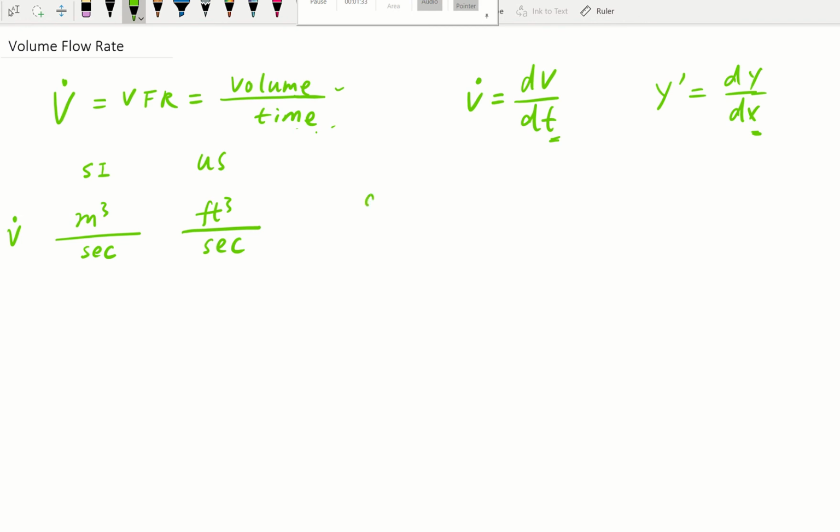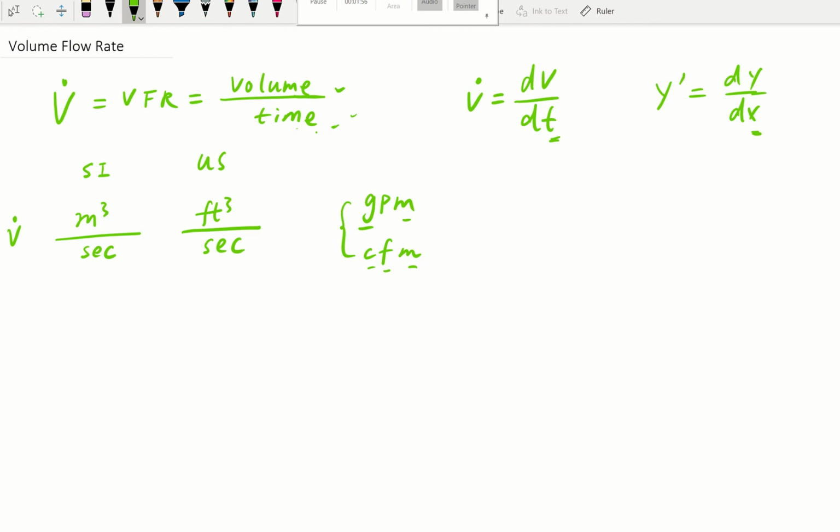Often we hear gallons per minute. Gallon is indeed a volume unit, and minute is a time unit. And we also hear about CFM, for example in HVAC systems for how much airflow, which means cubic feet per minute. That's also a volume flow rate unit. All those are volume flow rate units.